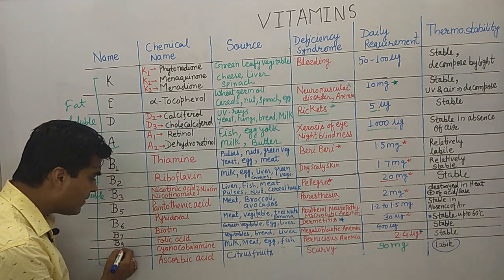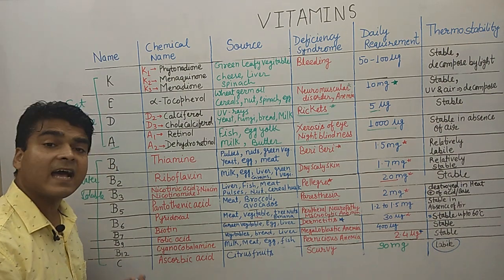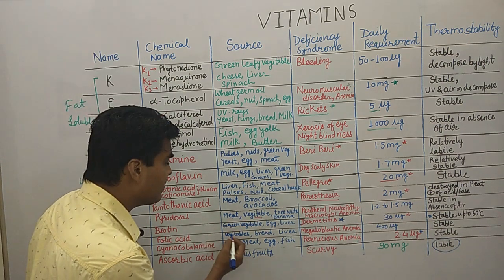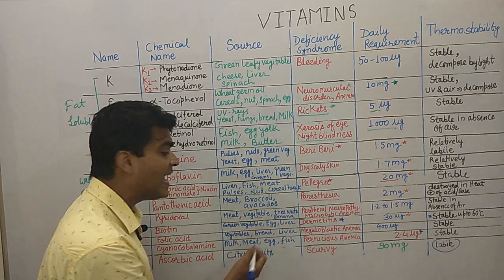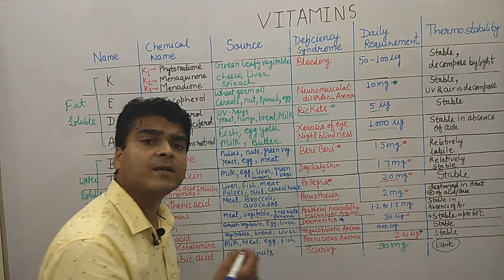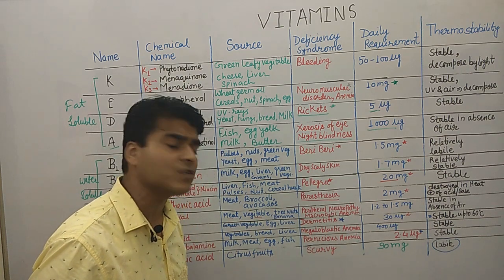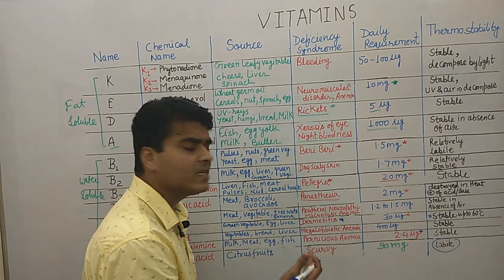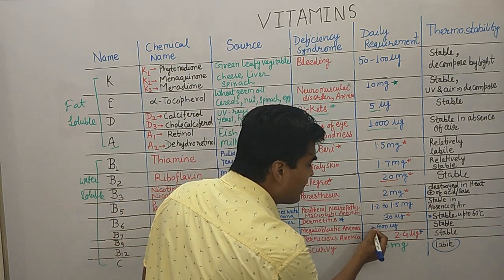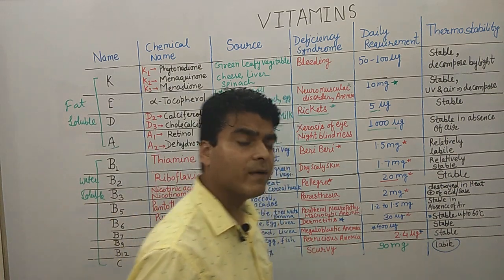Then moving on to vitamin B9. B9 is known as folic acid, and the sources of vitamin B9 are vegetables, bread and liver. Deficiency of vitamin B9 may cause megaloblastic anemia. So another anemic disorder, okay, hematological disorder. The daily requirement is 400 micrograms, and it is thermostable.